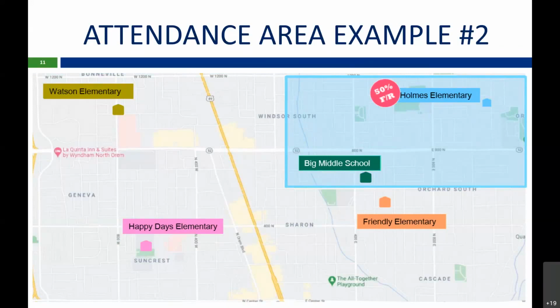Example 2, this slide shows that Holmes Elementary is 50% free and reduced, which means that Big Middle School automatically qualifies since it is in the Holmes Elementary attendance area. So Holmes Elementary is this blue box right here. And if you can notice that Big Middle School is the only other school that's located in this attendance area. So Friendly Elementary, Happy Days Elementary, and Watson Elementary do not qualify, but Big Middle School does.